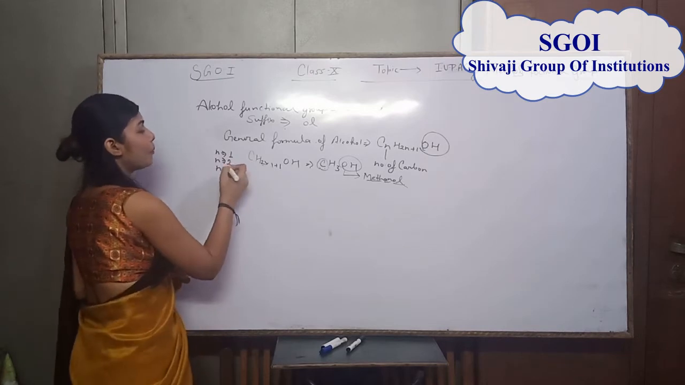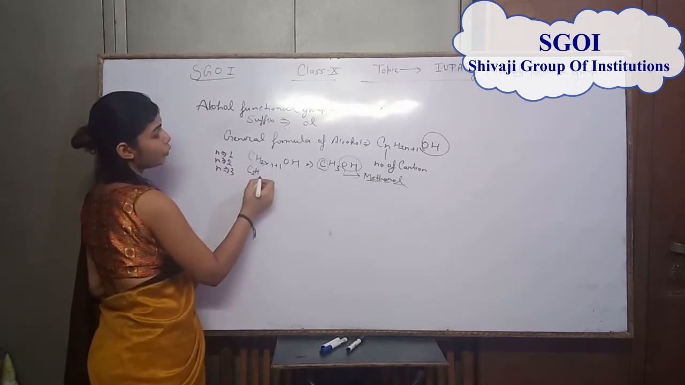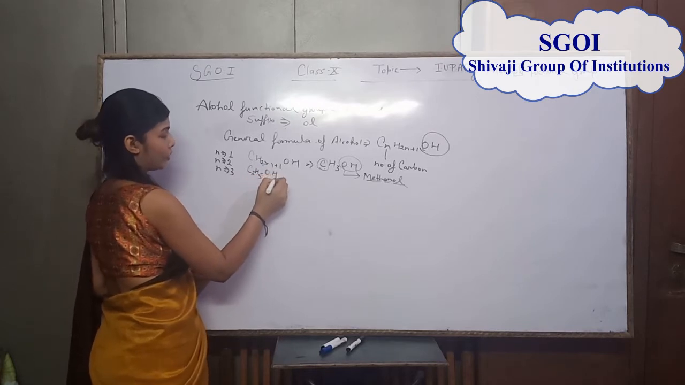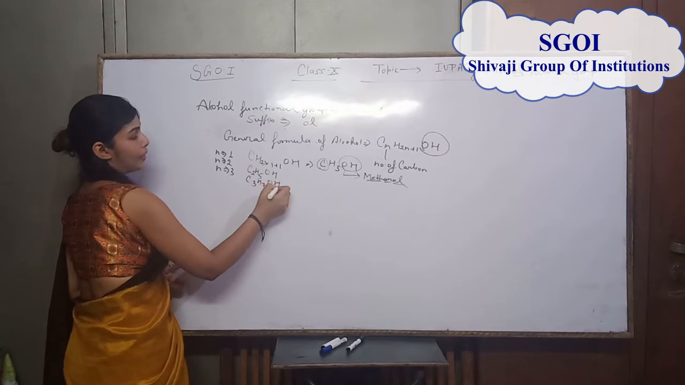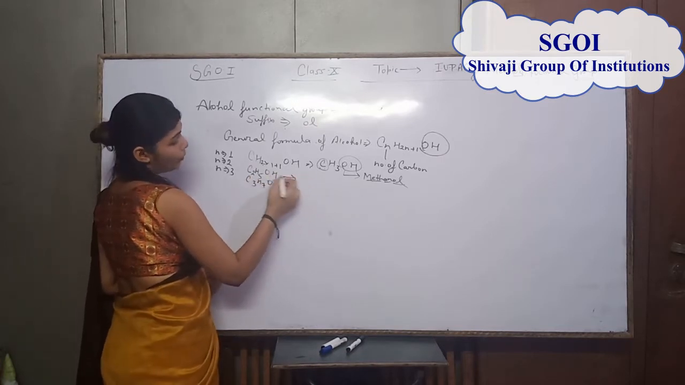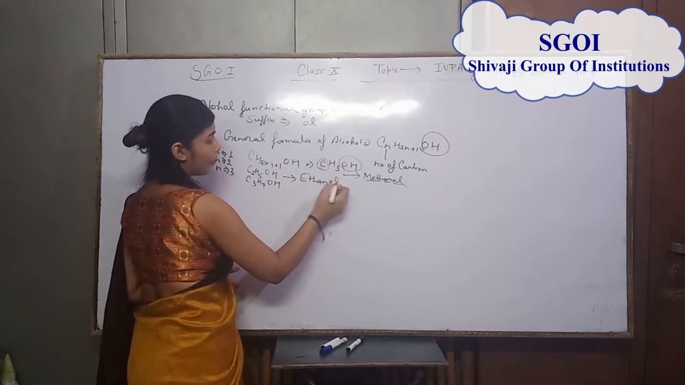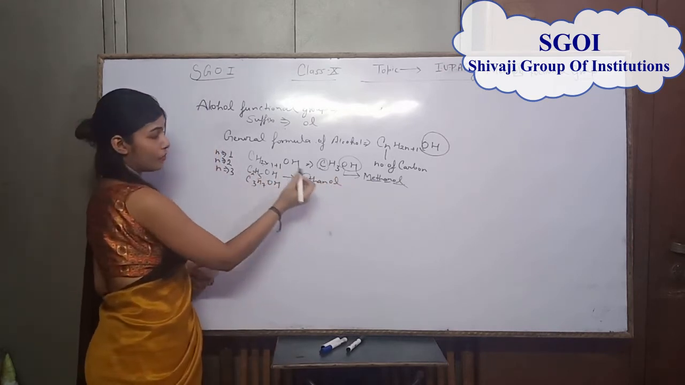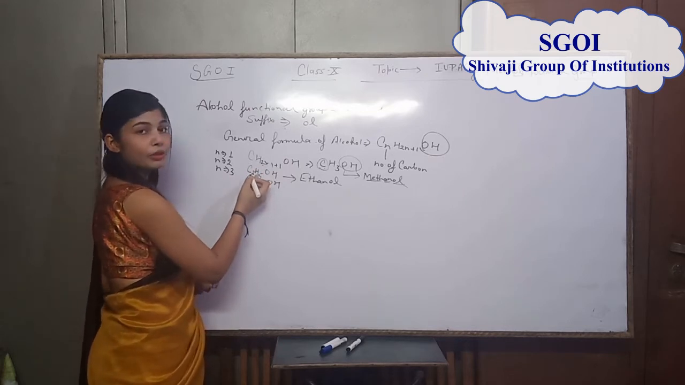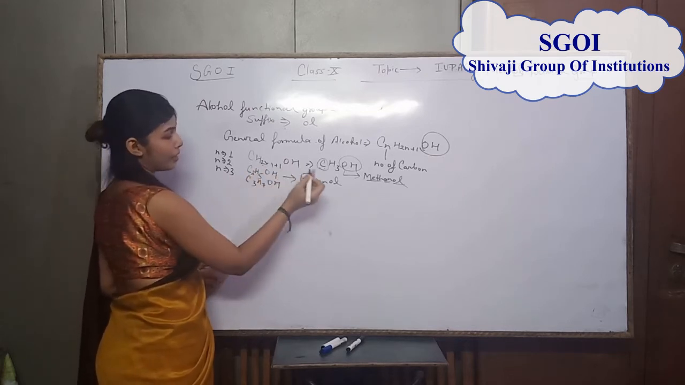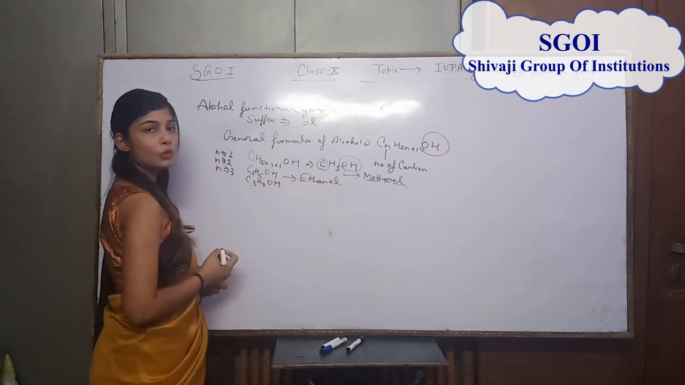Second one, if the number of carbon is 2, the formula is C2H5OH. The IUPAC name of this is ethanol. Why? Because the number of carbon is 2, that is why we use eth. It has a single bond between carbon to carbon atoms, that is why we use ane. It has OH as a functional group, that is why we use ol.